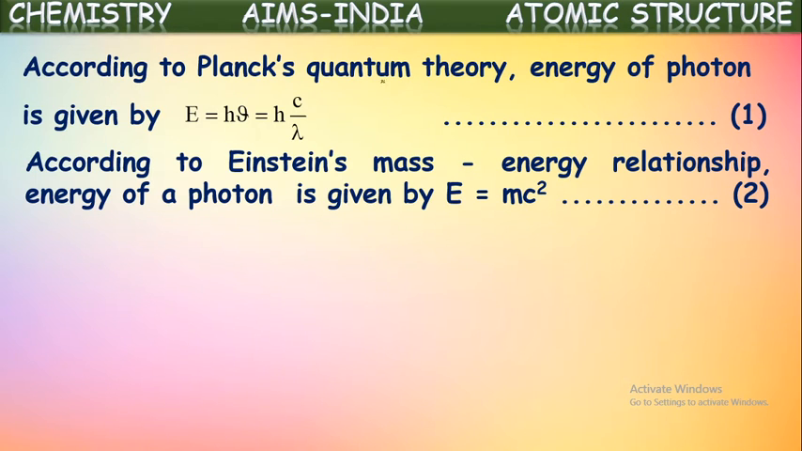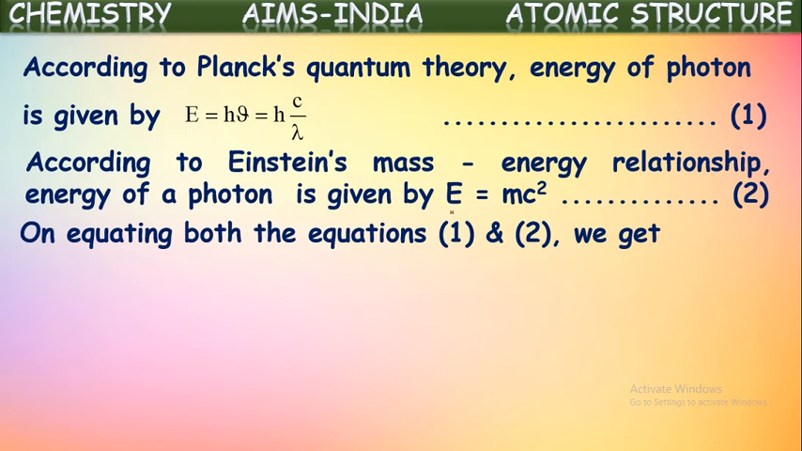According to wave nature, the energy of the electron is given by the formula E is equal to hc by lambda, according to Planck's quantum theory. The energy of the same electron is given with the mass-energy relationship by considering it as a particle. According to Einstein's formula, it is given as E is equal to mc square. So both are the energies of the same electron. Now we can equate these two, 1 and 2.